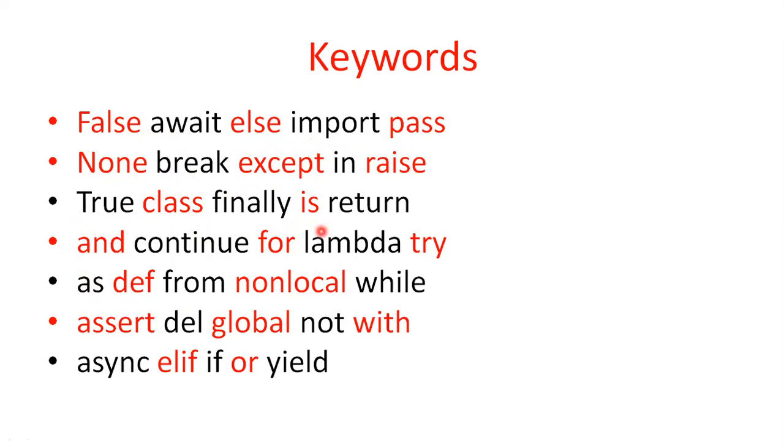For example, for is a keyword. You cannot use for as a variable name. That is a restriction for naming variables. We will talk about some of the keywords, not all of them. What is each keyword and how is it used, you will learn all the information.